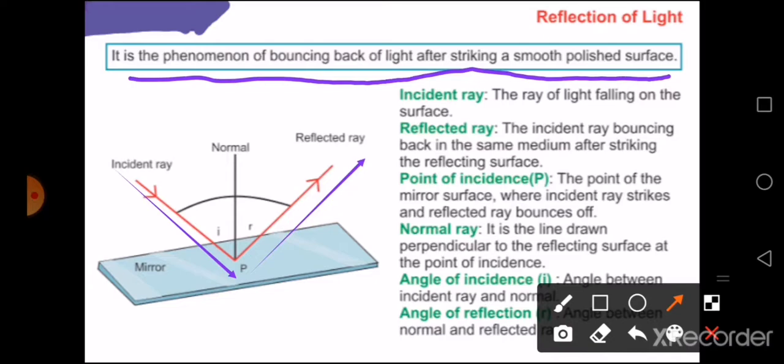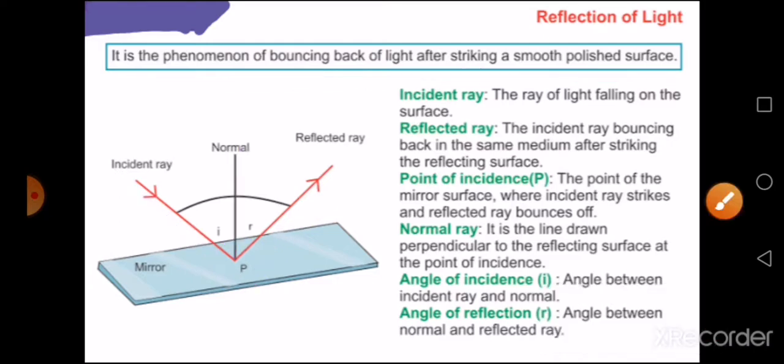The point on the mirror surface where the incident ray falls and the reflected ray bounces is called the point of incidence. Then you have the normal ray, the perpendicular line drawn to the reflecting surface at the point of incidence.